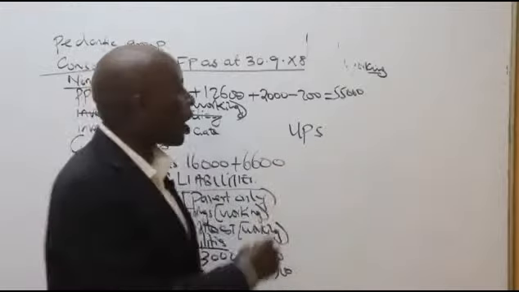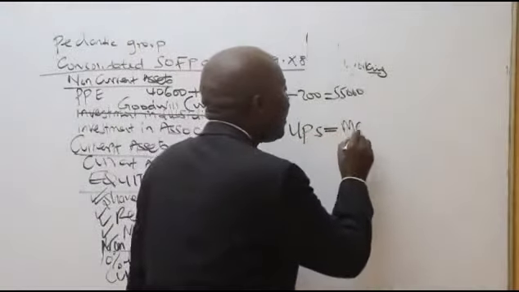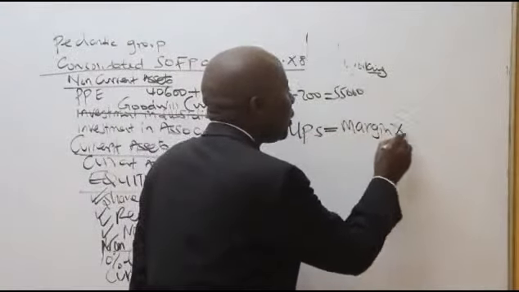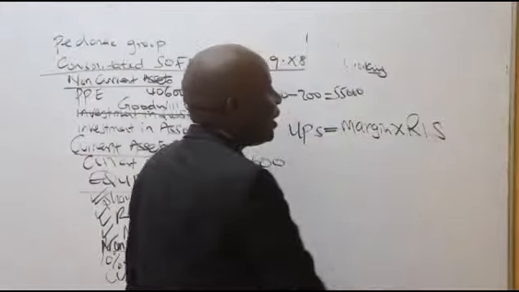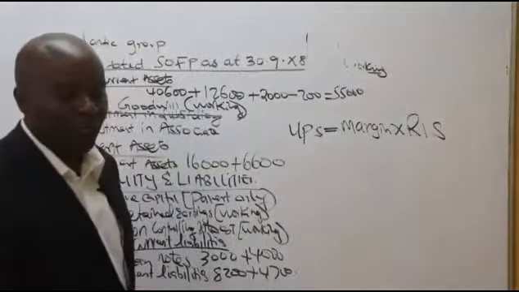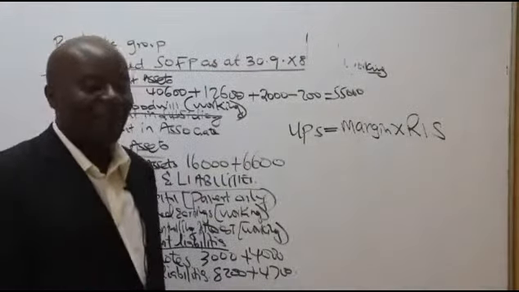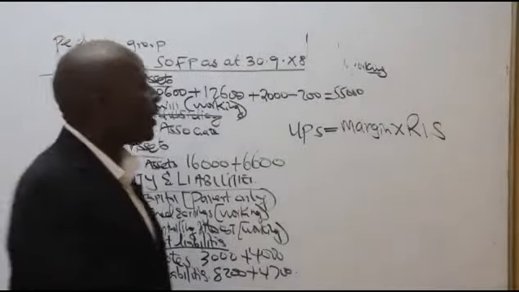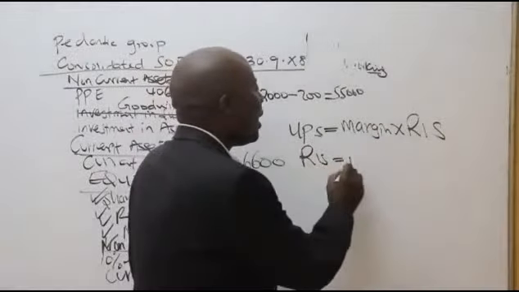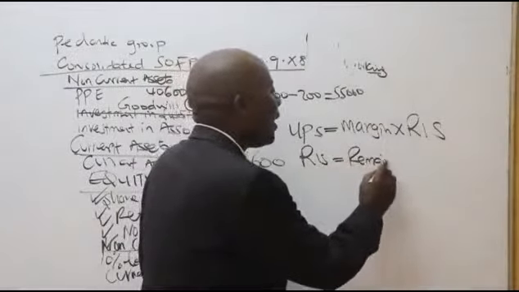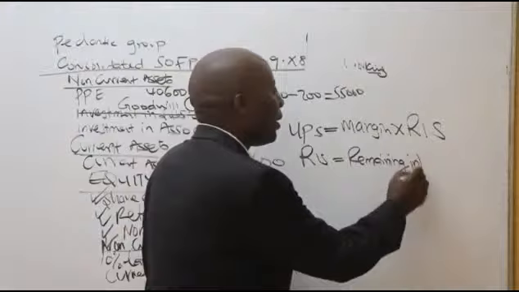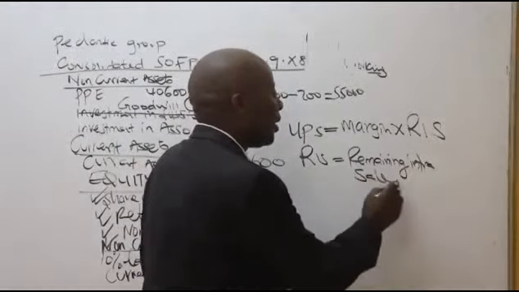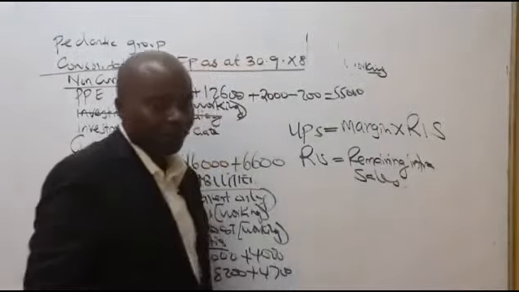Normally, we get unrealized profit on stock by taking the profit margin times the famous REES, where REES stands for remaining intra-sales, remaining intra-group sales.